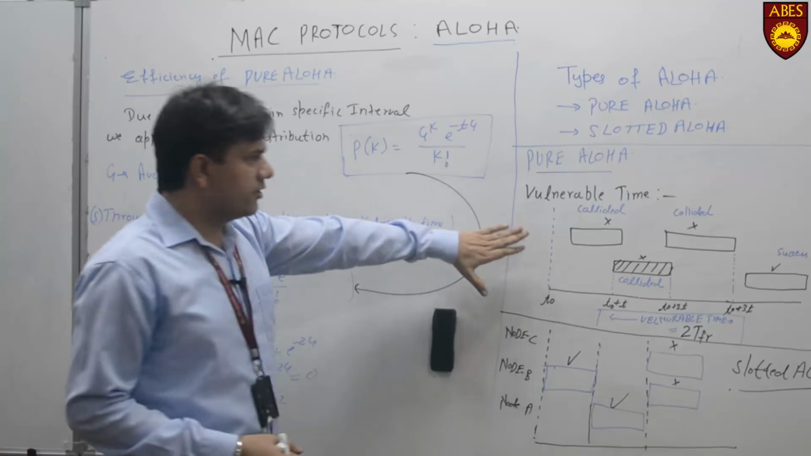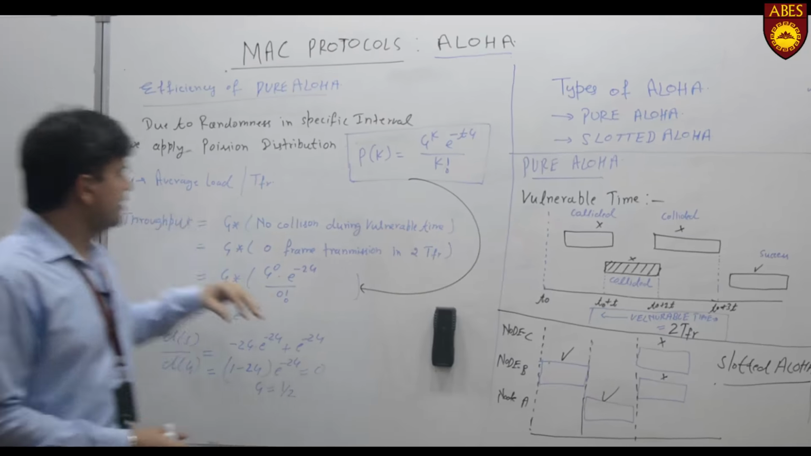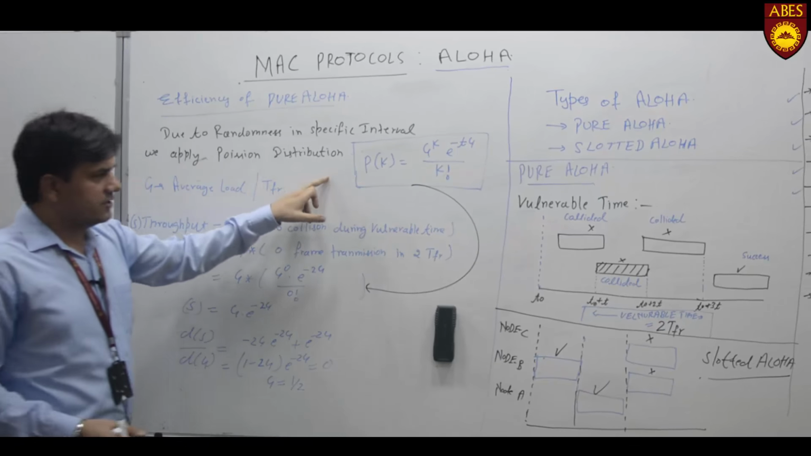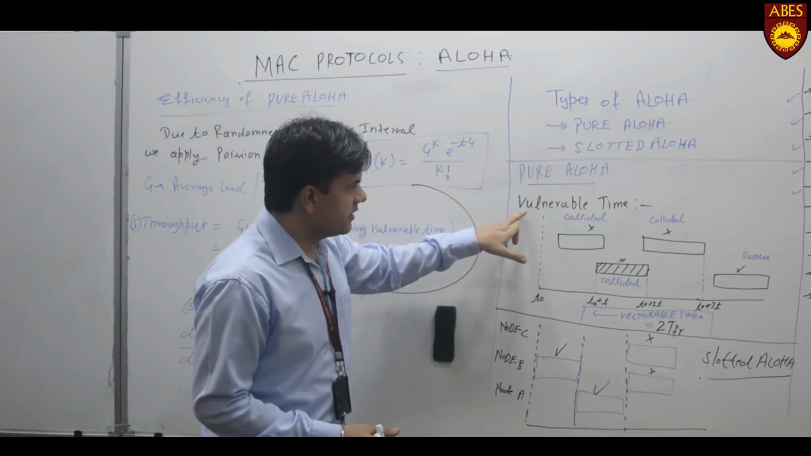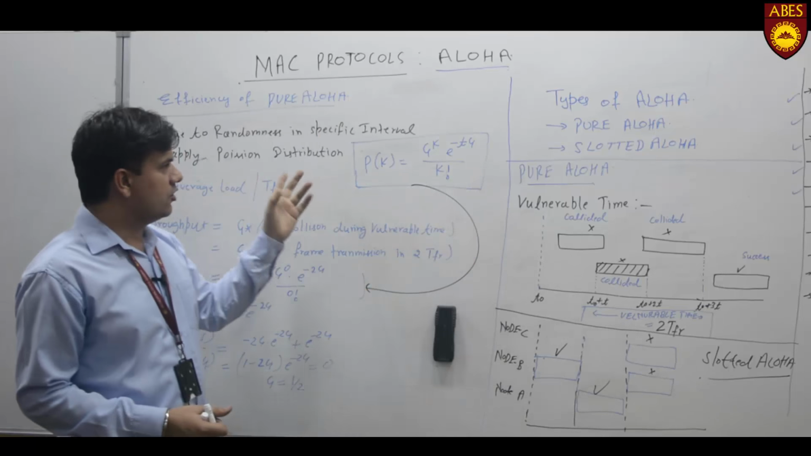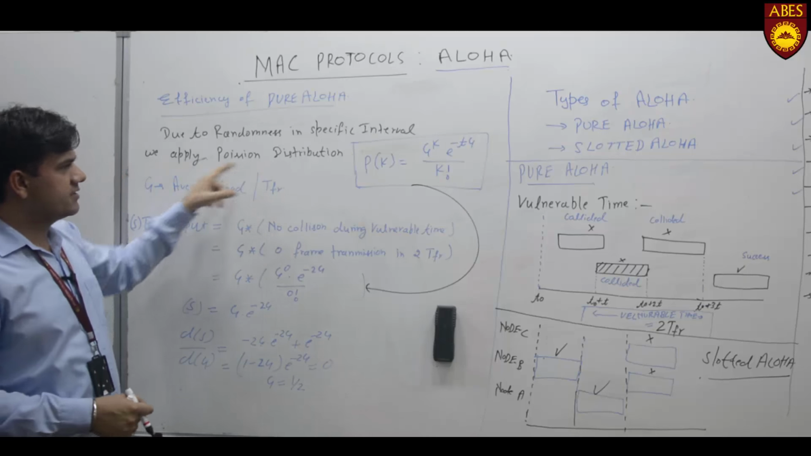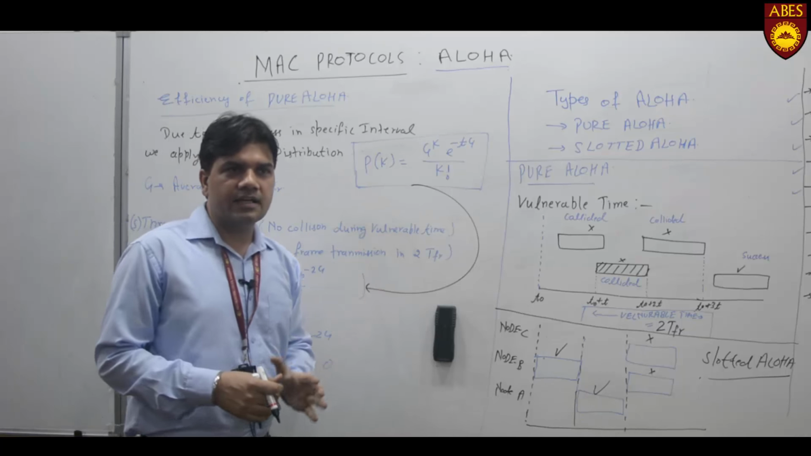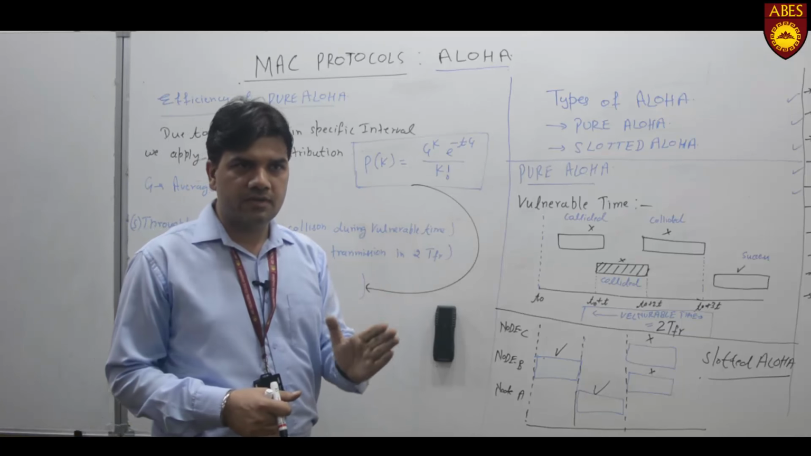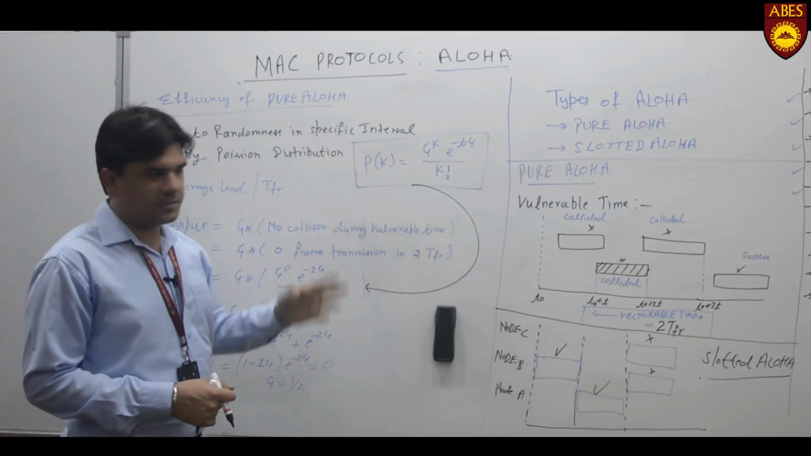Now, if we talk of pure Aloha, how do we calculate the throughput? As discussed in the previous presentation, there is randomness of transmission. As there is randomness of transmission, we can use the Poisson distribution function to know how many attempts are possible in unit time. You need to count the number of attempts.